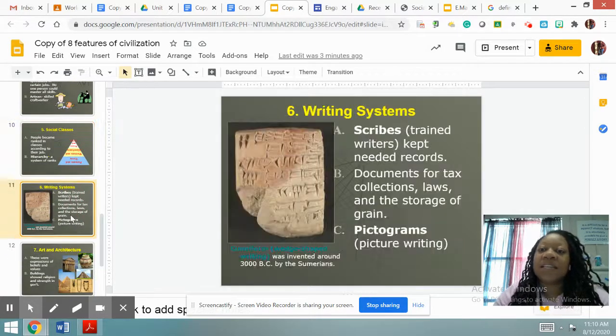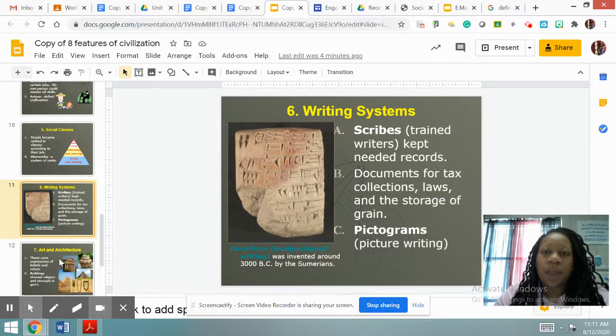Okay. A civilization also has a uniform writing system. Scribes, trained writers, kept much needed records. They had documents for tax collection, laws, and the storage of grains. And they also had pictograms, which was picture writing. I want to make sure that you all know that Mesopotamia was the area that had the first uniform form of writing. They created cuneiform, which was a type of writing during this particular time. They were very advanced in Mesopotamia.